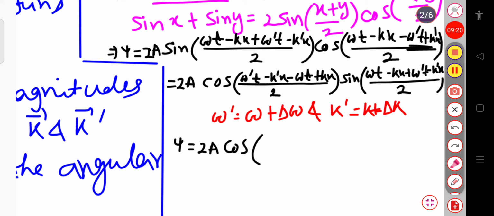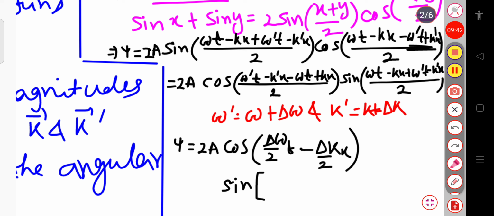So this will be delta omega by 2 into t, minus, in place of k prime minus k, delta k divided by 2 into x. This is multiplied by sine into omega plus omega prime.